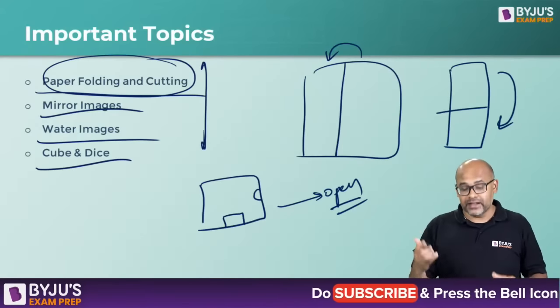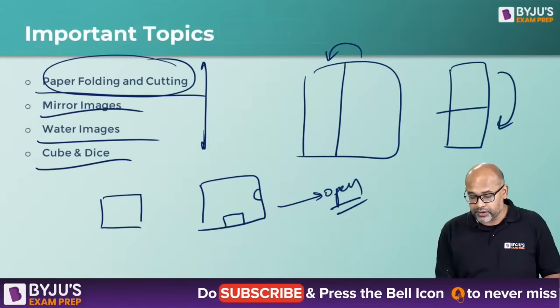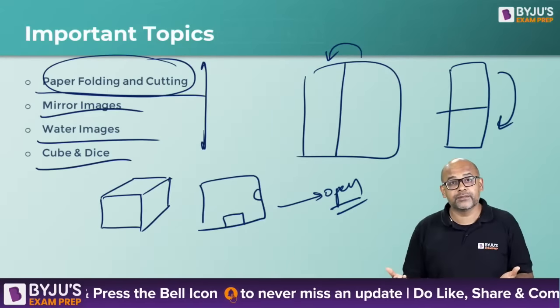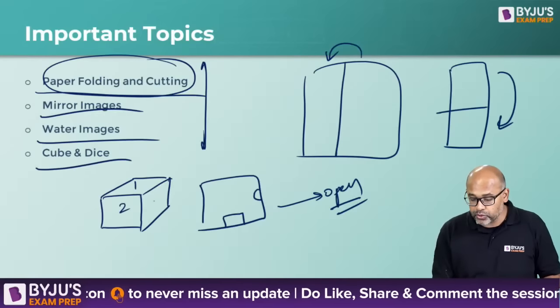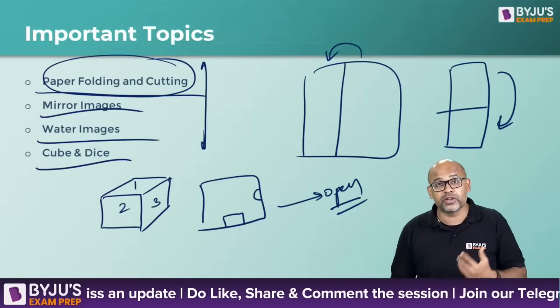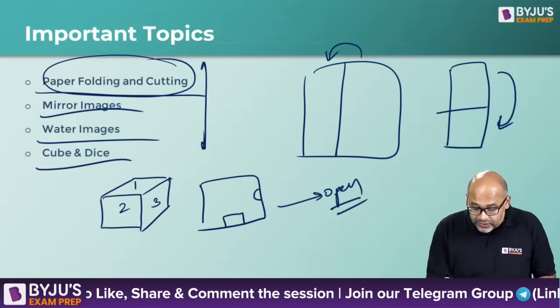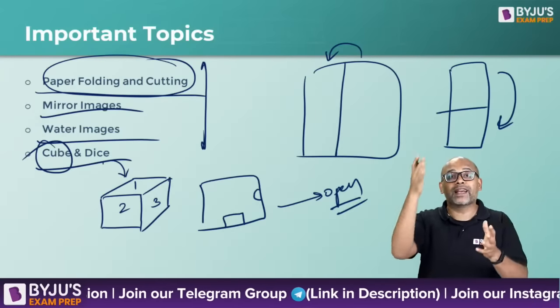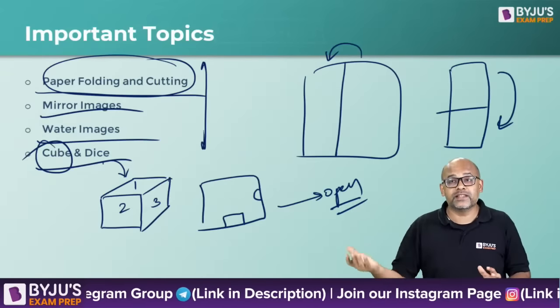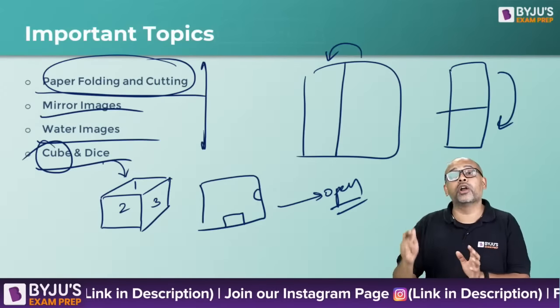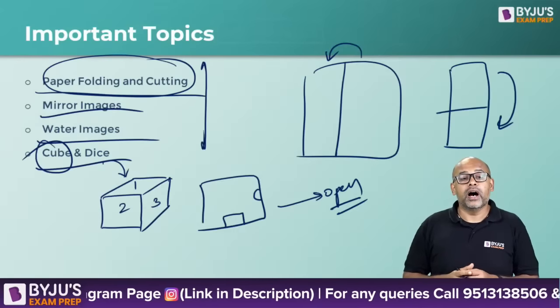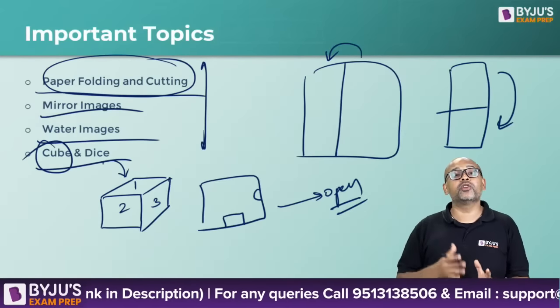When you have a die, a proper cuboid cube, it's a die. So it has 6 faces. So you can have the numbering 1, 2, 3, 4 and so on and so forth. So question based on that, this is basically a die based question. Or you can have a cube. So if I take a cube, I cut it into smaller pieces. How many faces are there? What will be the total surface area? Or how many pieces can I make given some dimensions? So these are the kind of questions that come under cubes and dices.